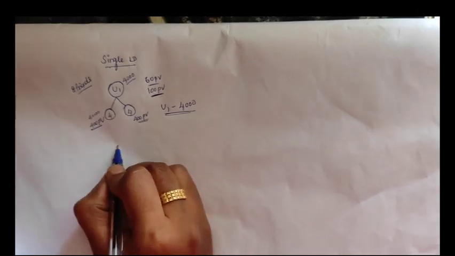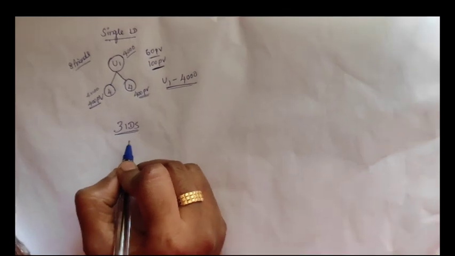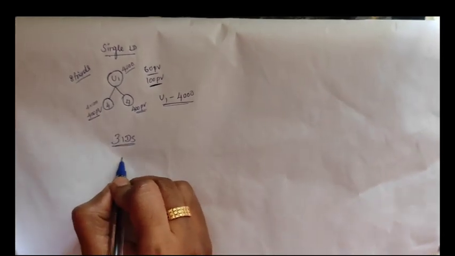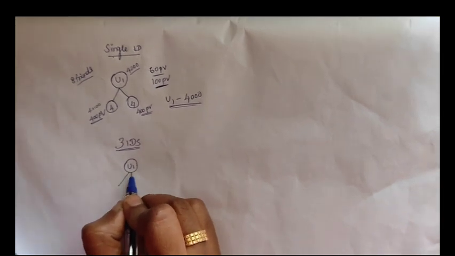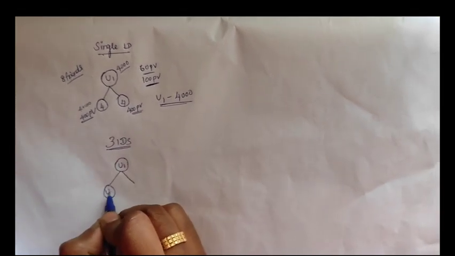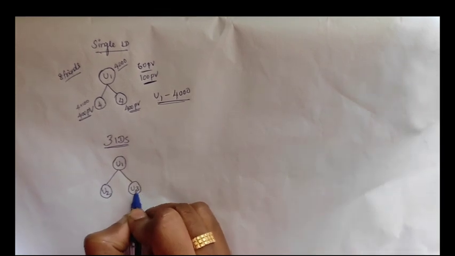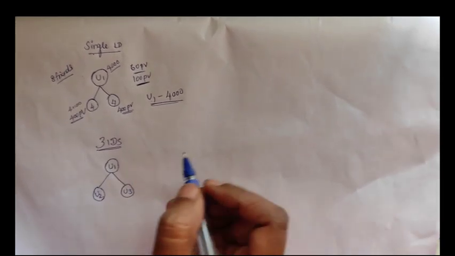Okay. Now the company has a policy that for a single PAN card, you can even place 3 IDs. So let's see how we can place 3 IDs. U1 is your ID, with U2 on your left side and U3 on your right side. So now this is the 3 ID concept.